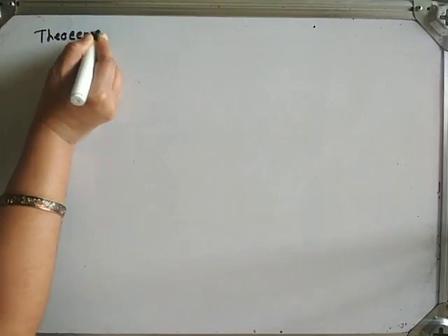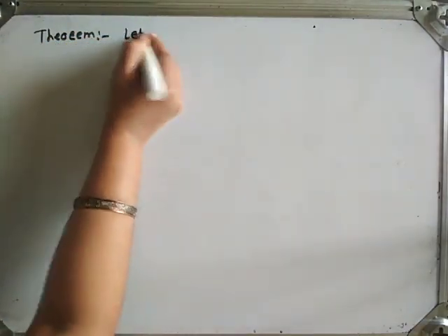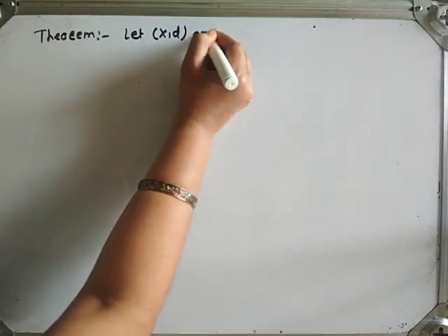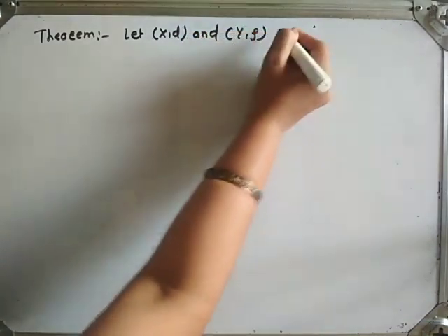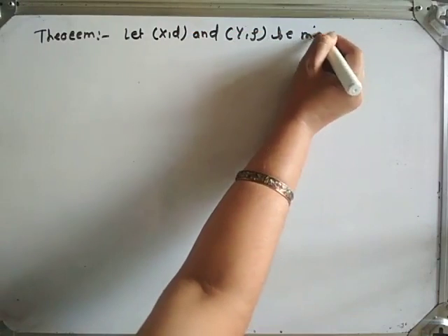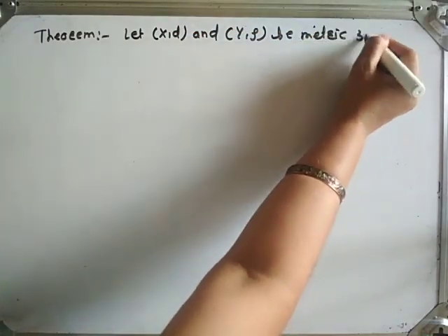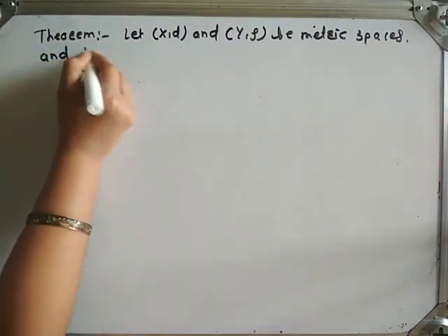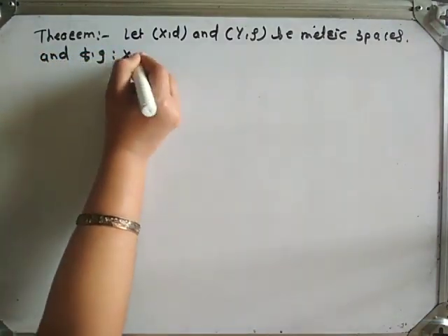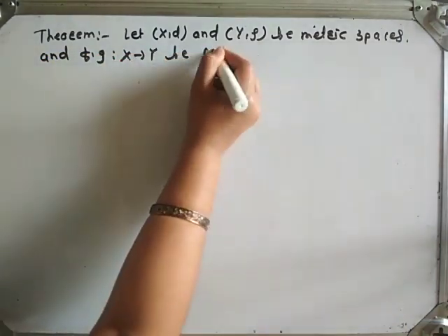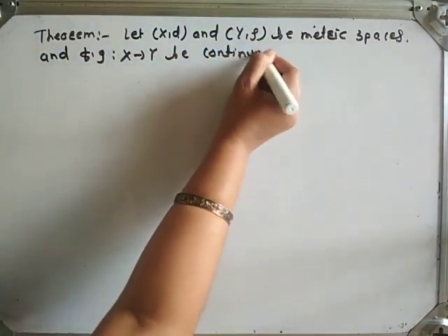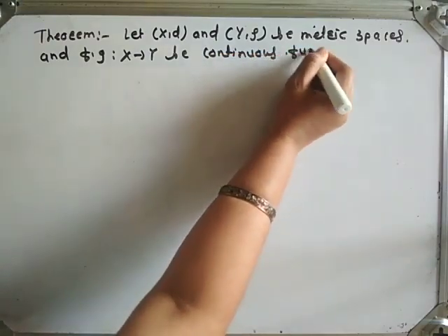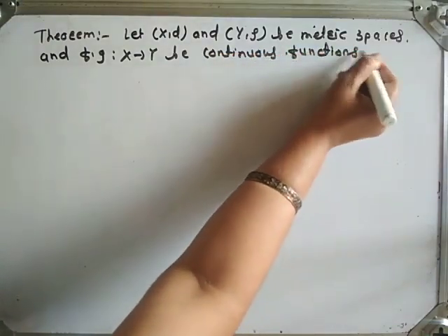Let us take one theorem. Let (X, d) and (Y, rho) be metric spaces, and f, g from X to Y be continuous functions.